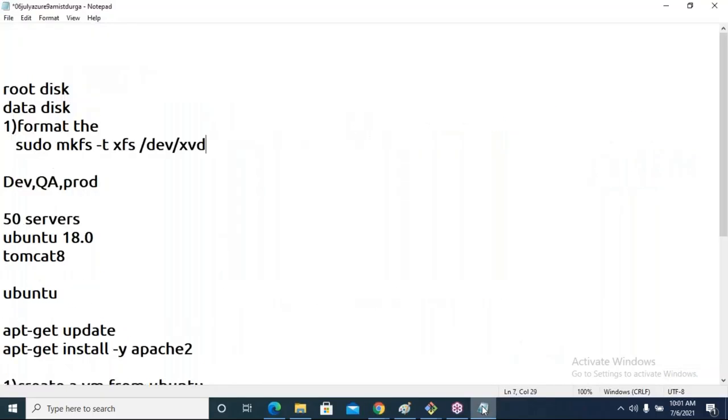The command is, I think the disk name is sdc. mkfs is the command, make file system. The file system name is XFS. Like in Windows operating systems, we have many file system types here. XFS is the file system name, and this is the disk to be formatted.